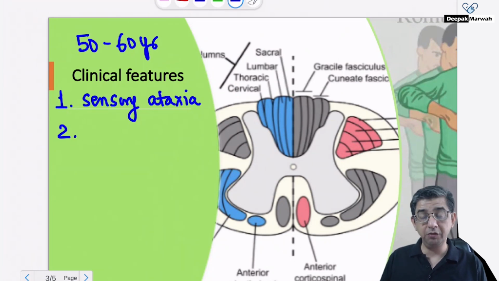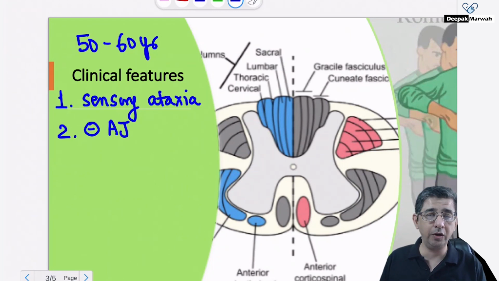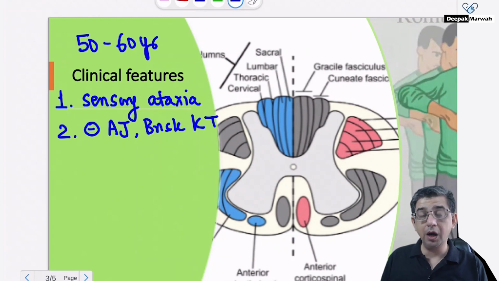Now, a very interesting feature would come up, which is that even peripheral nerves can be affected, because peripheral nerves also have myelin. So he could write that the patient on examination has an absent ankle jerk. Why absent ankle jerk? Because there's a peripheral neuropathy, a lower motor neuron lesion. But now he will surprise you by writing brisk knee jerk. Why? Because there is also demyelination of the corticospinal pathway.